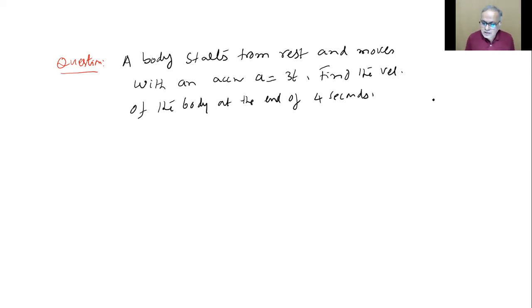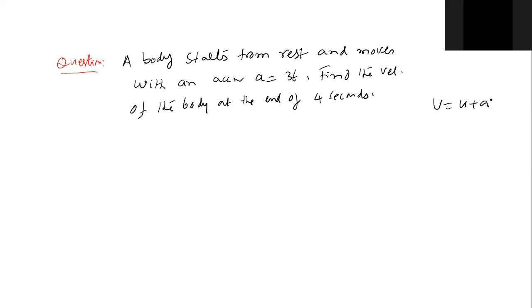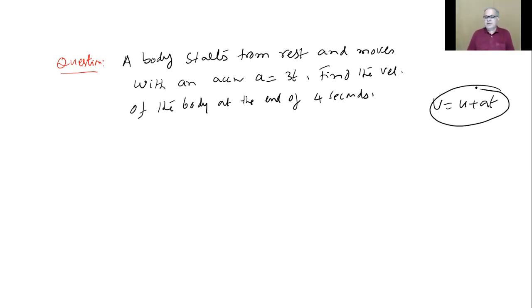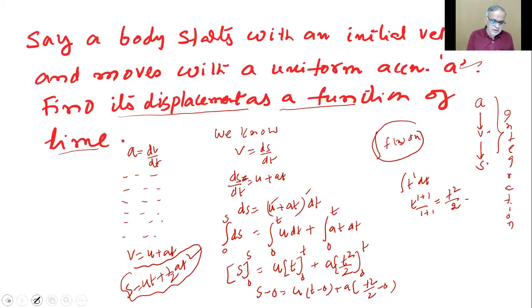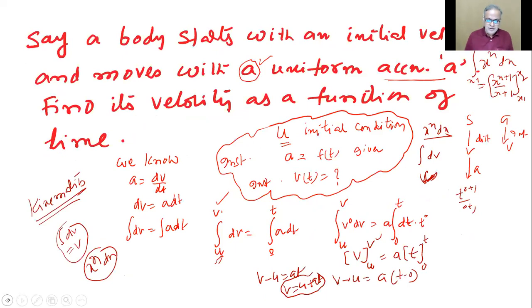Can we write v equals u plus at formula for this? Yes, sir. We cannot. This formula is derived when a is remaining constant. You can check back while deriving that. If I go back, I'll show you wherever we derived it. Here, look. Since this a is a constant, we took it out of the integral sign. Okay, sir. Right. Now I cannot use that formula.